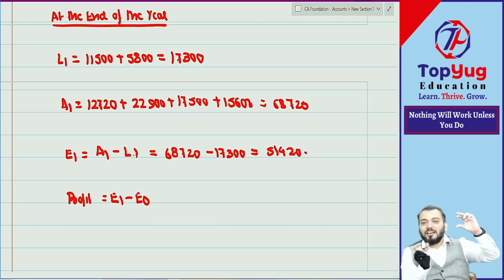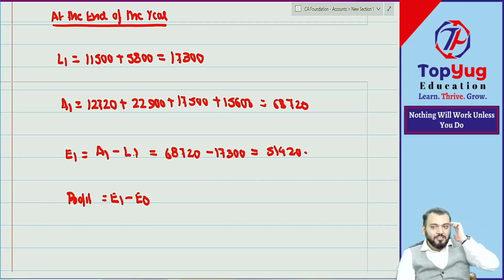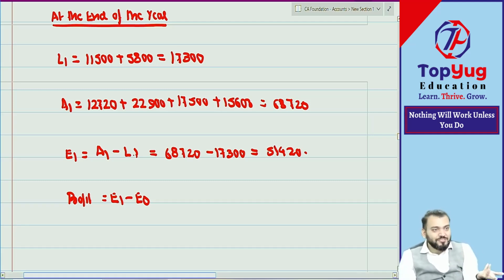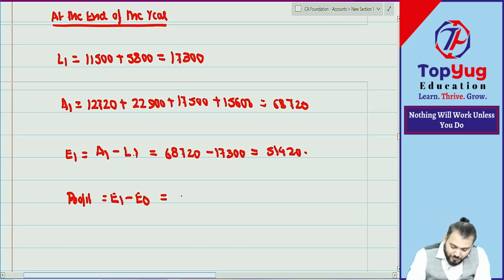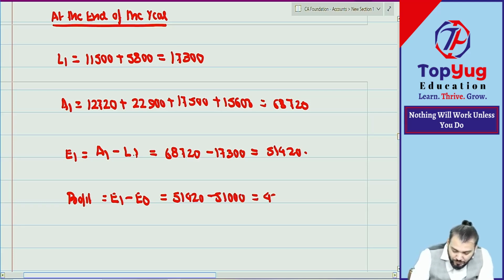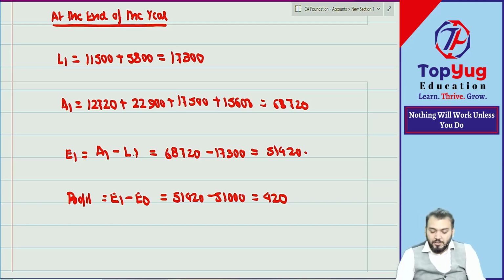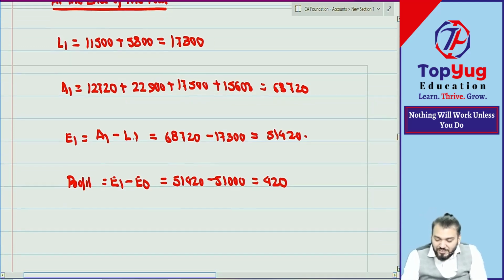The difference will be profit only, right? Because in capital we add profit of the current year. The difference between two capital is profit. If E1 is more than E0, profit, and vice versa, loss. Correct. How much? 51,420 minus 51,000 is equal to what? 420. Simple. Now they have also asked what? Balance sheet at the end.